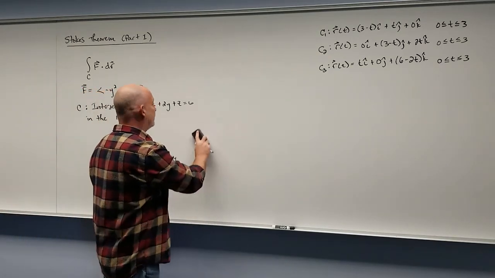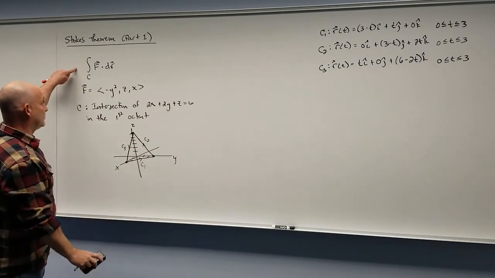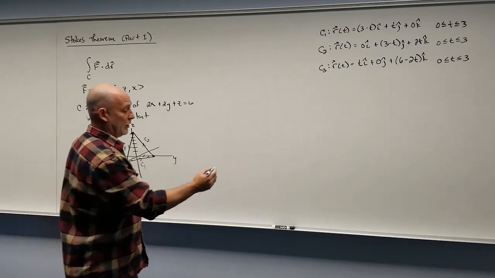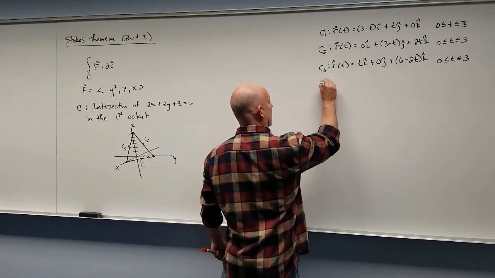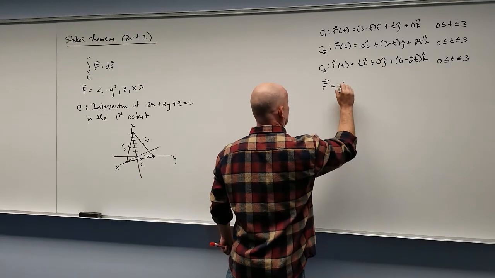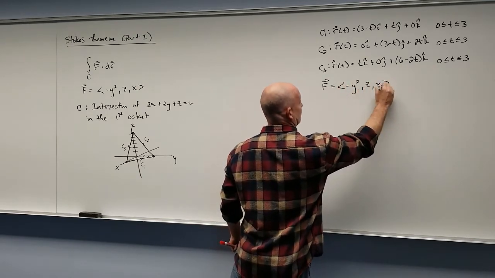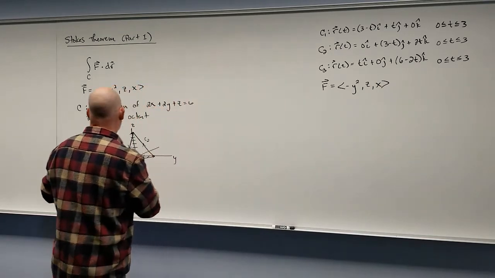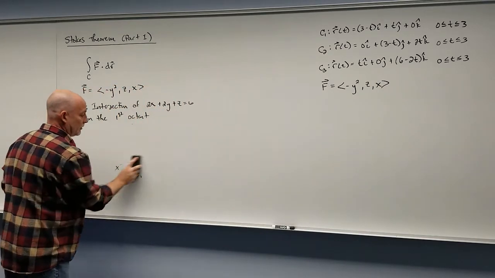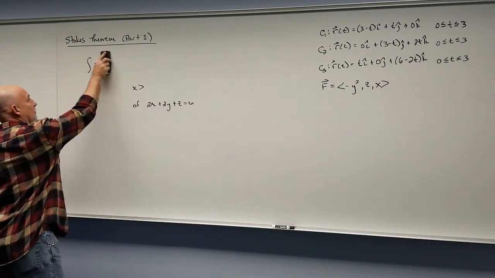So let's see if we can find the actual integrals for each one of these. Just for a note, so I have this for later, let's say f was negative y squared, zx. Let's just put that over there for a second. All right, so let's do the line integral for each one of those and see what we end up with.